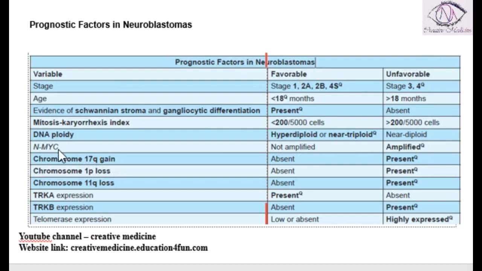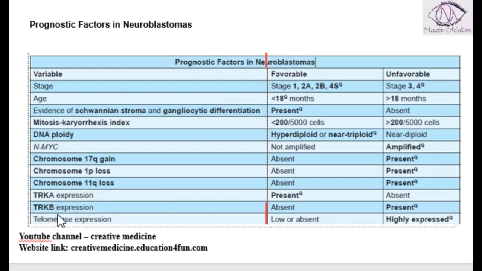If chromosome 17q gain is present, then it is unfavorable prognosis. If chromosome 1p loss or chromosome 11q loss are present, then it is unfavorable prognosis. If TRKA expression is present, it is favorable prognosis.